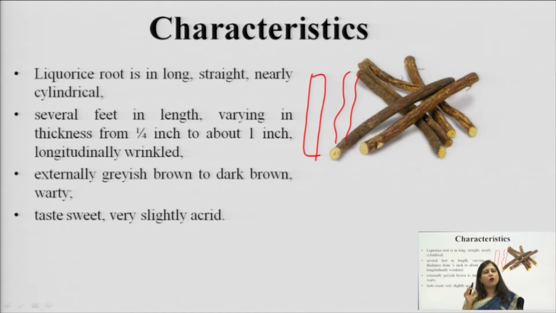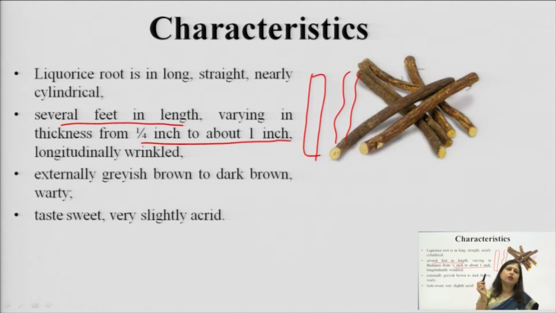Generally, we are talking only of roots because stems are not used that frequently compared to the roots of licorice, though the stem also has chemical constituents. In the market, if you purchase raw licorice, you will find it in several feet of length, but for our lab work it is generally very small, maximum around 5 centimeters.